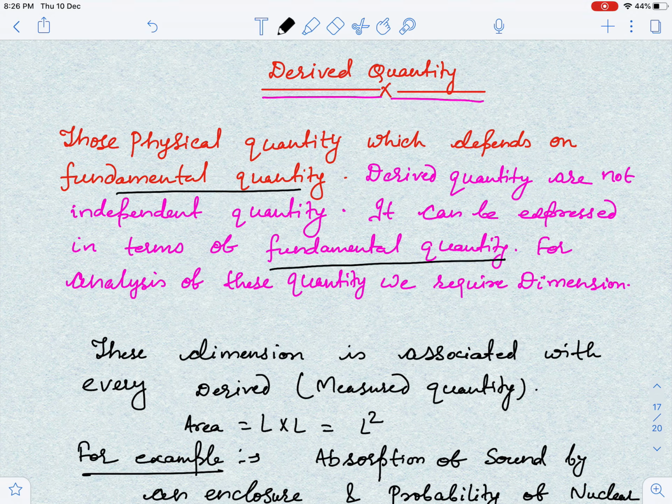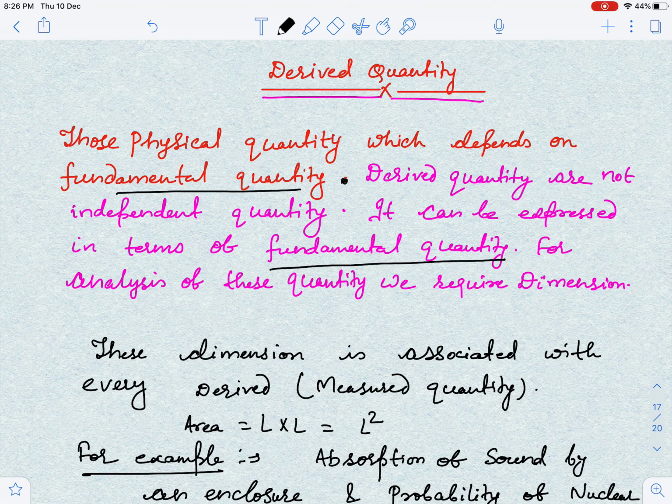We have already discussed fundamental quantity in detail, and now the other type of physical quantity, which is derived quantity. We are going to discuss what is derived quantity and how we can understand derived quantity in terms of fundamental quantity. So guys, the definition of derived quantity is nothing but those physical quantities which depend on fundamental quantity.